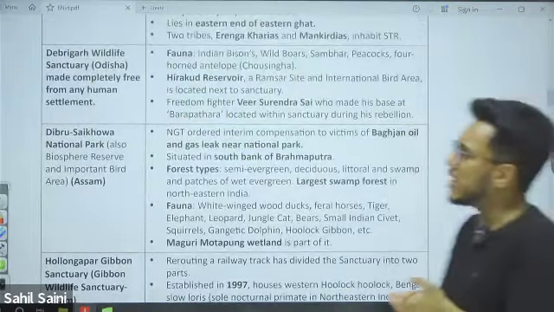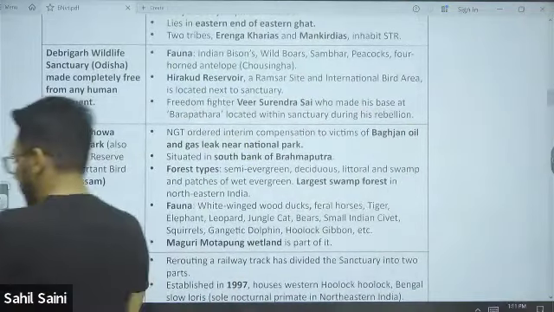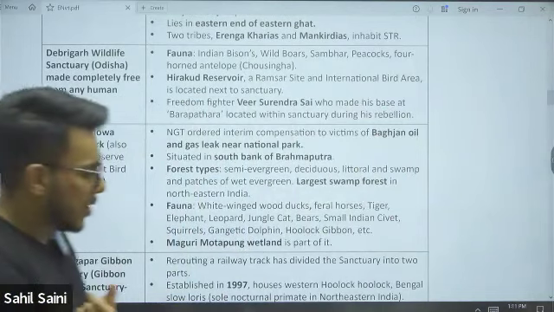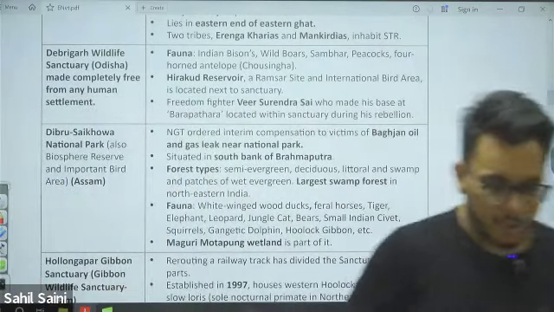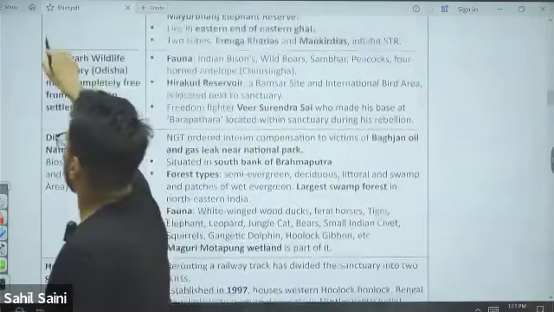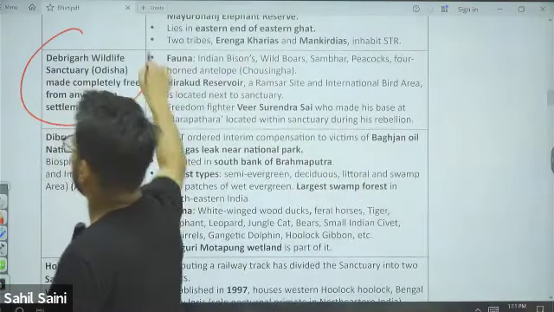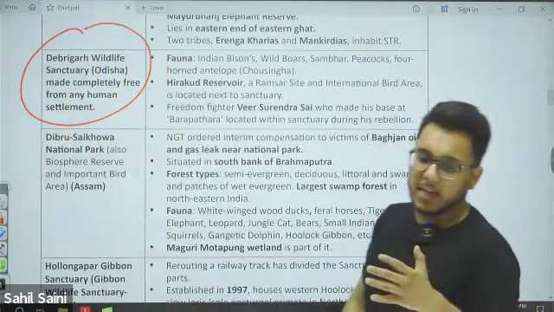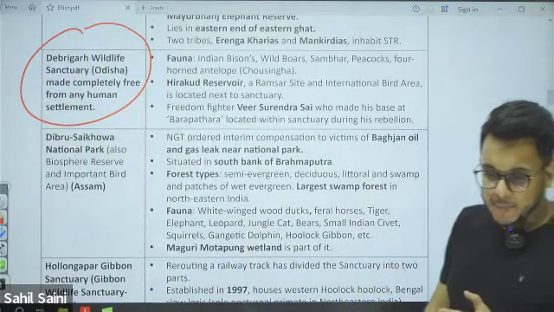Then next is Debrigarh Wildlife Sanctuary. Recently, Debrigarh Wildlife Sanctuary was in the news because it has been made completely free from human settlement.